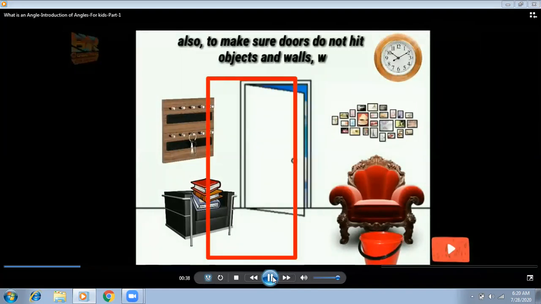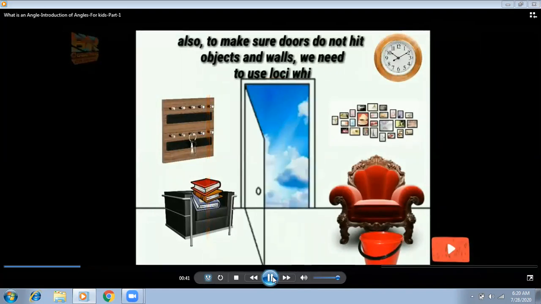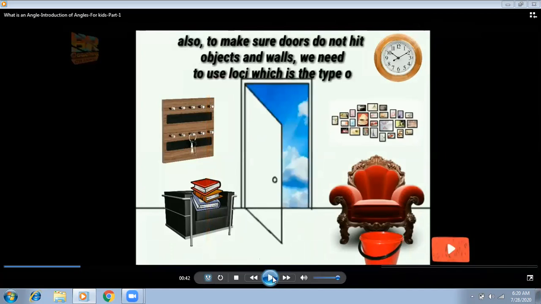Same as the door. If you make a door, and when you put an object near it, you will take care about it, so that when you open the door and close the door, it should not hit the objects. So we need to put our objects in such a way that the door should not hit them. For this we also need to know the correct location of where we should put the objects, so that if you open the door, it does not hit. So look, all these things we need to know about angles, again, in which angle we can put our things.